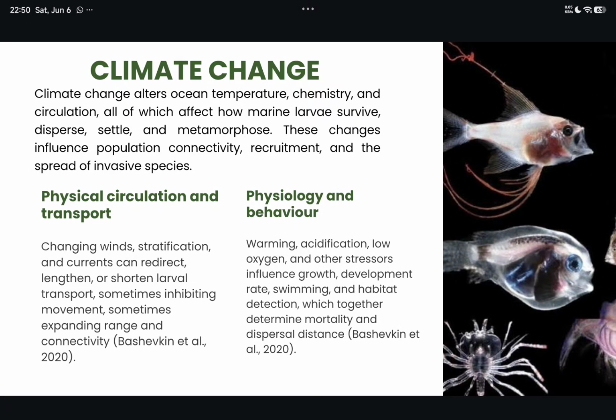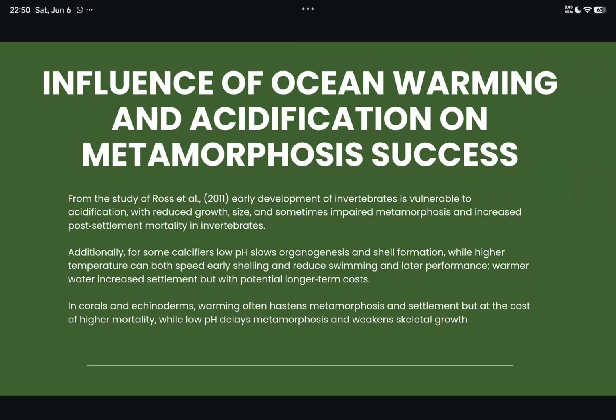How about the physiology and behavior of the larva? Warming, acidification, low oxygen, and other stressors can influence growth, development rate, and also habitat detection, which together determine mortality and dispersal distance. Now, the main issue is how ocean warming can affect the metamorphosis success.